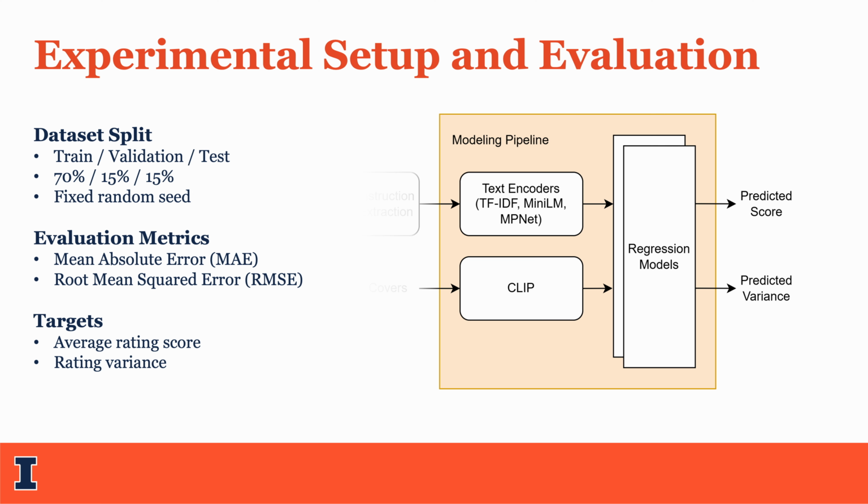My experimental setup involved splitting the dataset into 70% training, 15% validation, and 15% testing sets using a fixed random seed. To measure performance, I used mean absolute error and root mean squared error as my primary evaluation metrics for both the score and variance targets.